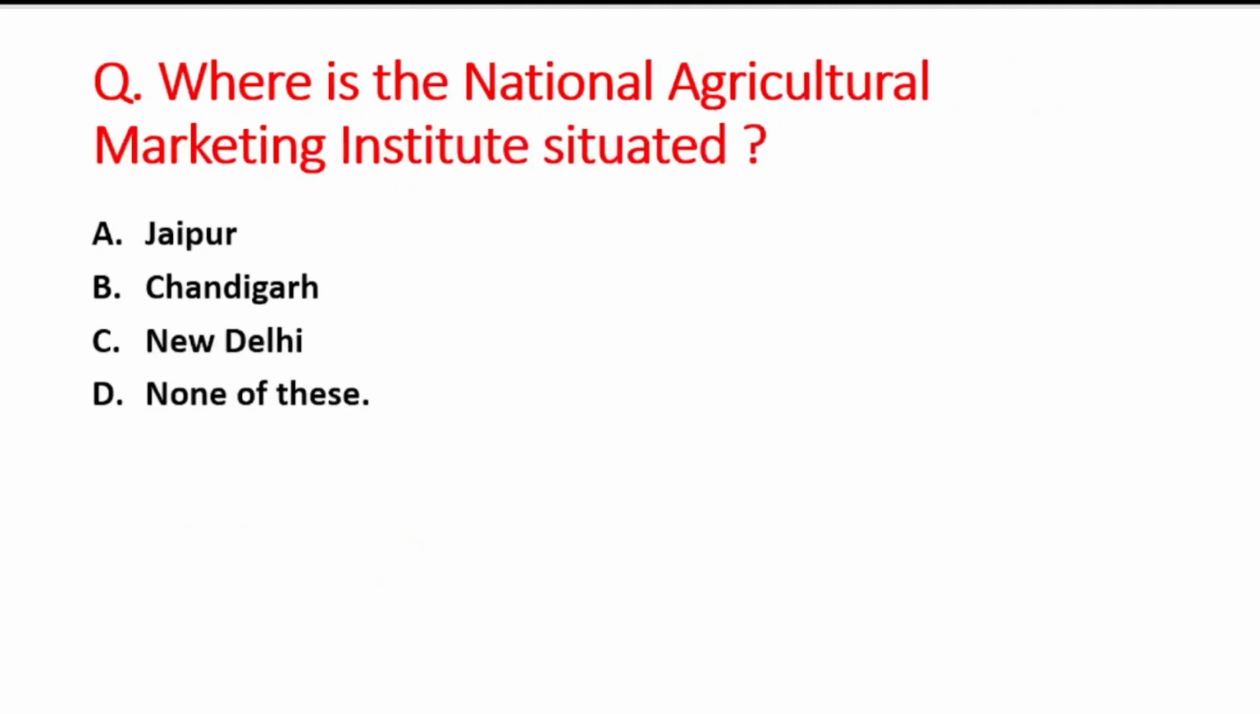Next question is where is the National Agriculture Marketing Institute situated? A option is Jaipur, B is Chandigarh, C option is New Delhi and D option is none of these. So right answer is option A, that is Jaipur. National Agriculture Marketing Institute is situated at Jaipur in Rajasthan.